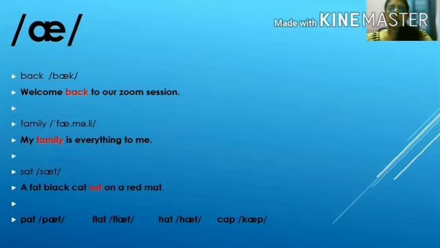The next word is family. Family. My family is everything to me. The next word is sat. Sat. A fat black cat sat on a red mat. The similar sounding words are pat, flat, hat, and cap.